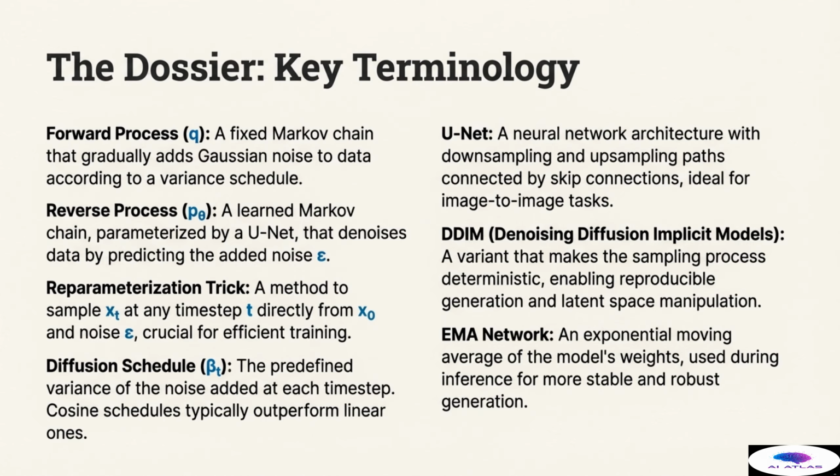The UNet is the neural network architecture itself, characterized by its downsampling and upsampling paths connected by skip connections, making it ideal for robust image-to-image processing. DDIM, or denoising diffusion implicit models, is the variant that provides deterministic sampling, enabling reproducible generation and facilitating powerful latent space manipulation. Finally, the EMA network is the exponential moving average of the model's weights, used during inference for stable and robust final generation quality.